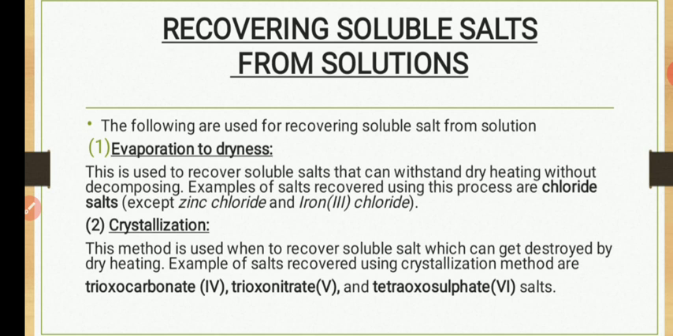So salts that get decomposed when you heat them, what happens? You don't evaporate them to dryness, you crystallize them. Examples of those salts are sulfate salts. Sulfate salts, they don't have a high melting point, so they get decomposed. Nitrate salts also, so you crystallize them. And carbonate salts, when you heat carbonate salt, they would decompose very easily. So you crystallize them instead of evaporating their liquid to dryness. So that is how you recover them.